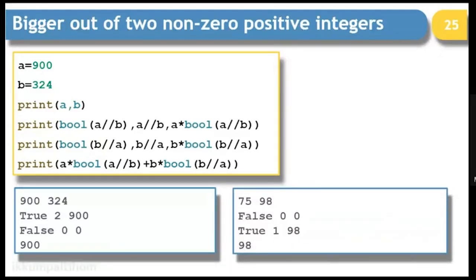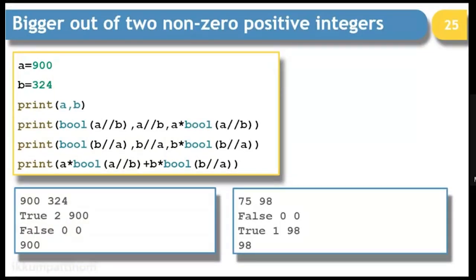right? And if we simply divide A by B, that is 900 by 324, it is going to be 2. 324 2s are 648. So it is going to be 2. And if you multiply it by A, the bool of this is what? Bool of 2 is true. And true is 1. 1 multiplied by 900 will be 900.